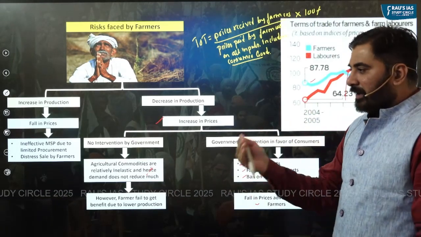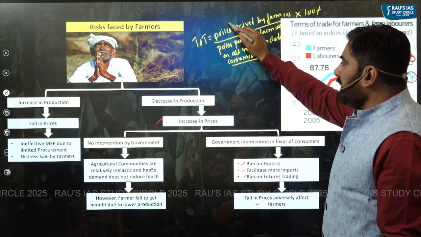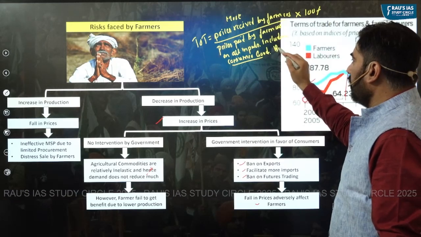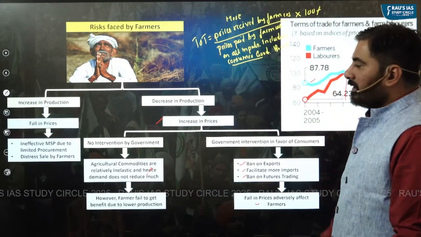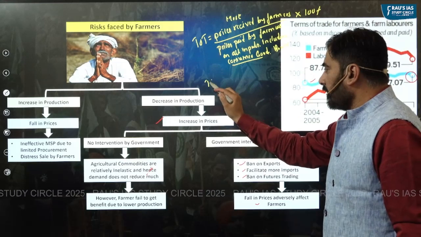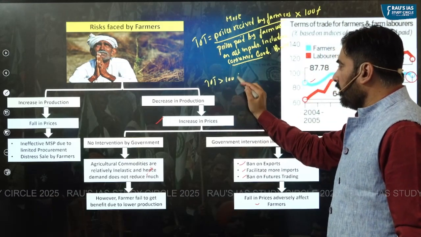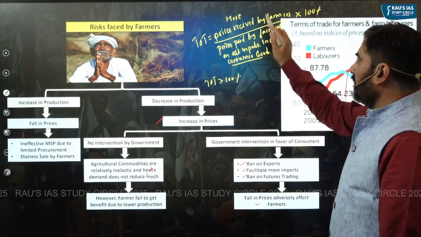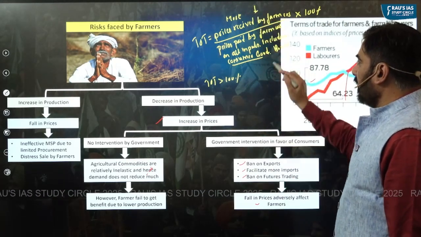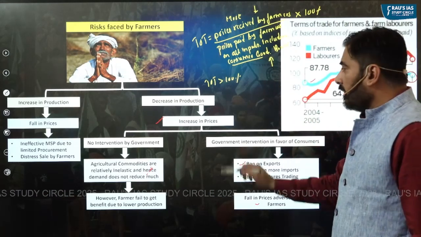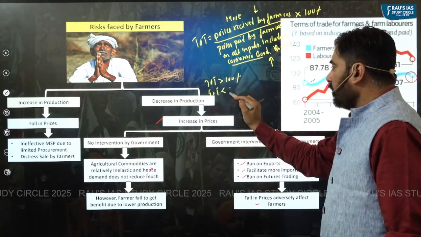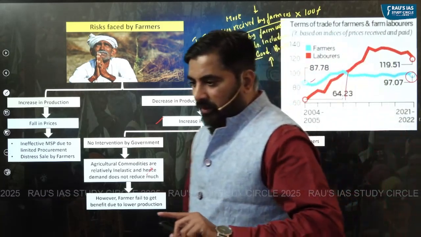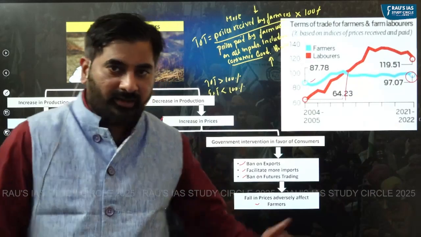So think in this particular case, if the numerator value is higher and the denominator value is lower, the terms of trade would obviously be more than 100%. On the other hand, if the numerator value is less and the denominator value is more, then the terms of trade would be less than 100%. And this is what the Niti Aayog member, Mr. Ramesh Chand, has pointed out.